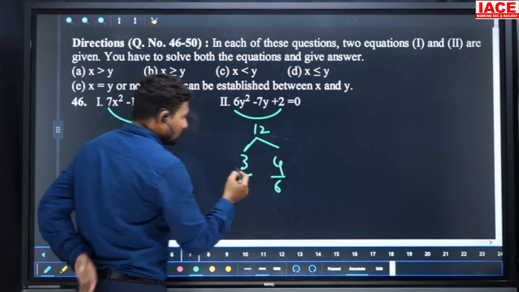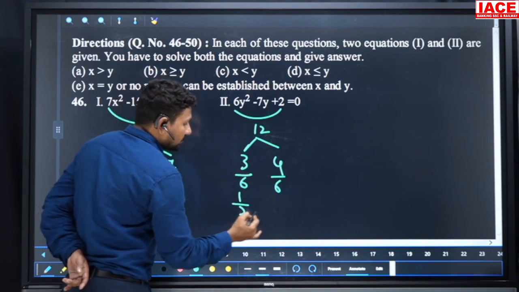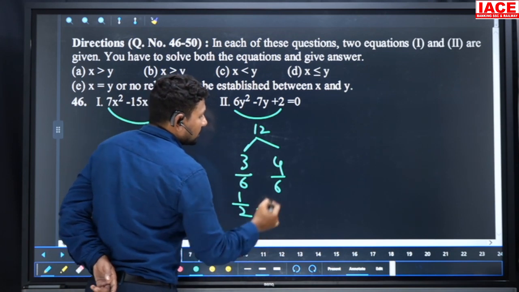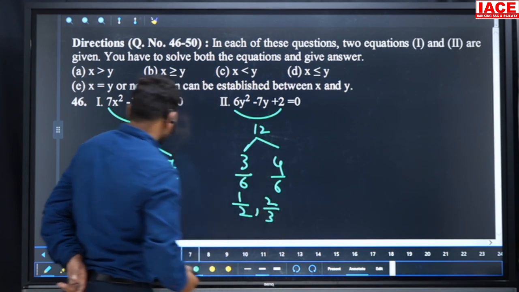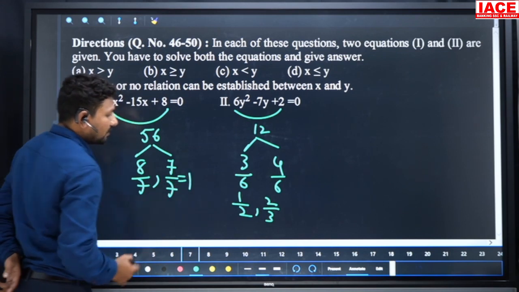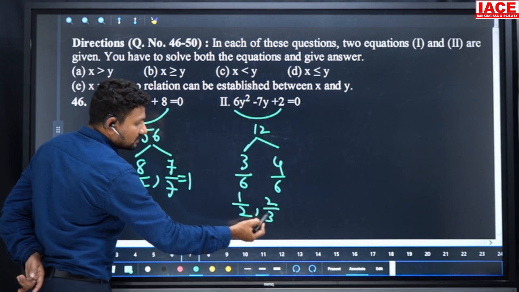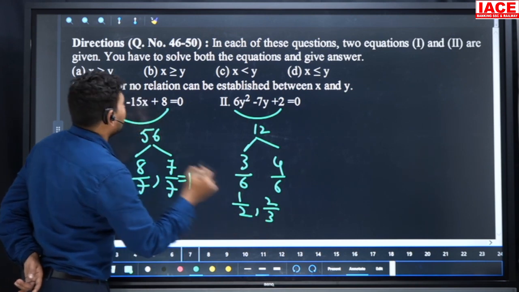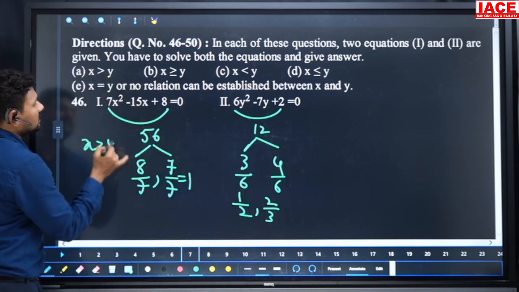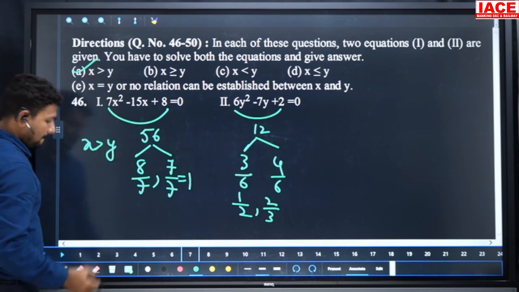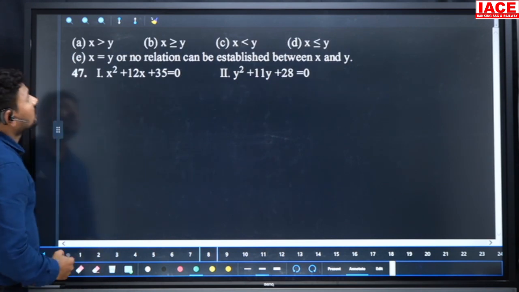Then what is the value? 3 comma 6 we can write 1 by 2, and 4 by 6 we can write 2 by 3, and here the value is 1. So 8 by 7 value is more than 1, and 2 by 3 value is less. Comparing to y values, x value is bigger, then our relation is x greater than y. Our option is A.